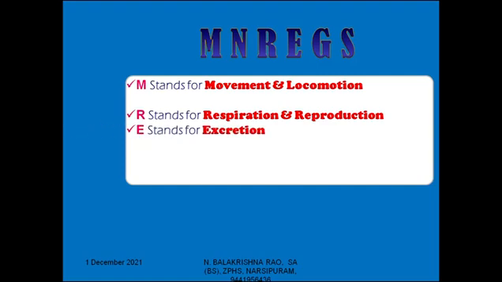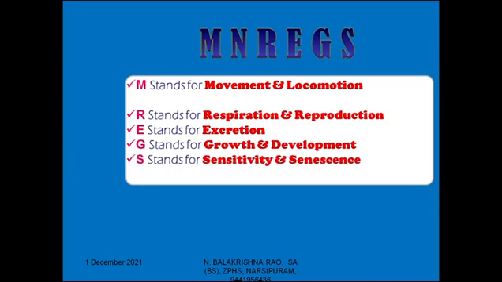Living things perform excretion. Excretion means elimination of waste from the body. And all the organisms grow and develop according to their age. And all the organisms have sensitivity and senescence.